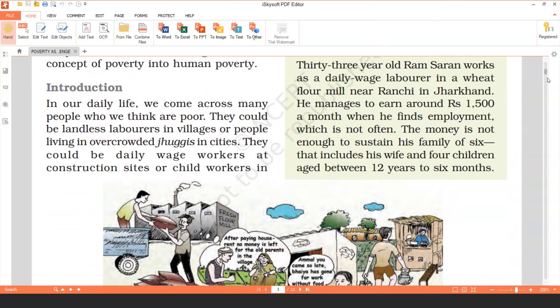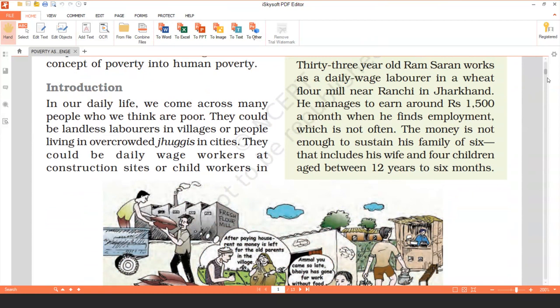I don't know how many of you have ever seen these jhuggis or slums. If you go into these jhuggis or slums, you will see that they are hardly one room houses, small rooms. In that small room, you will see some 10 people living, and the jhuggis have so many unhygienic conditions over there.